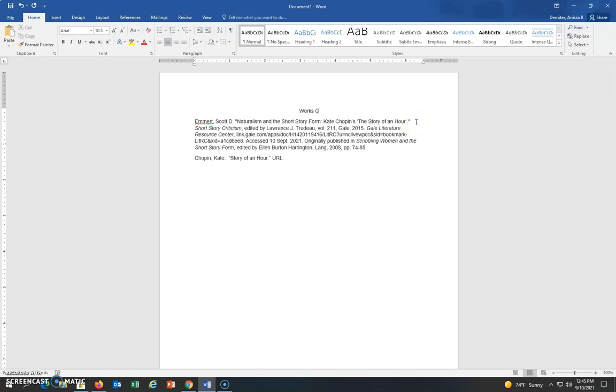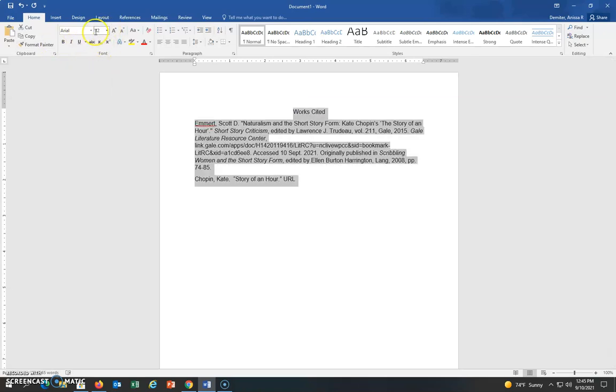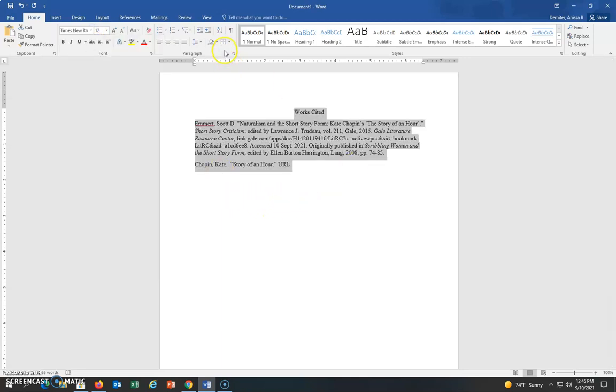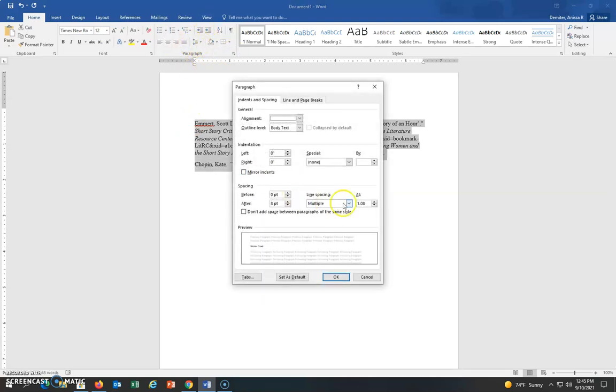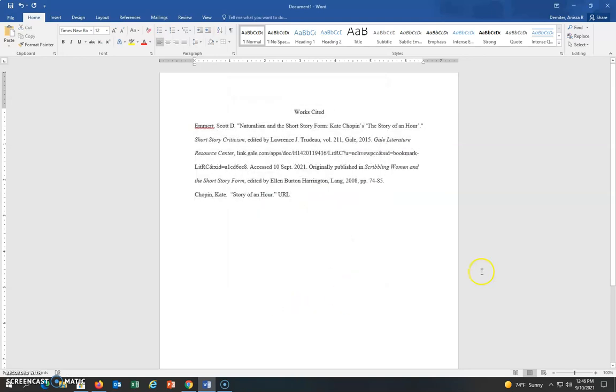So you have to format it correctly in MLA format, which would be a correct works cited page. So you'd have to put works cited, centered. And then we want to make sure it's 12 font. So we're going to go up here and change it to 12. We change this to Times New Roman. And we need to make sure that we double space. So I go to paragraph right here. And where it says line spacing, I go to double. And then I change this after to 0. Okay, now it's double spaced.